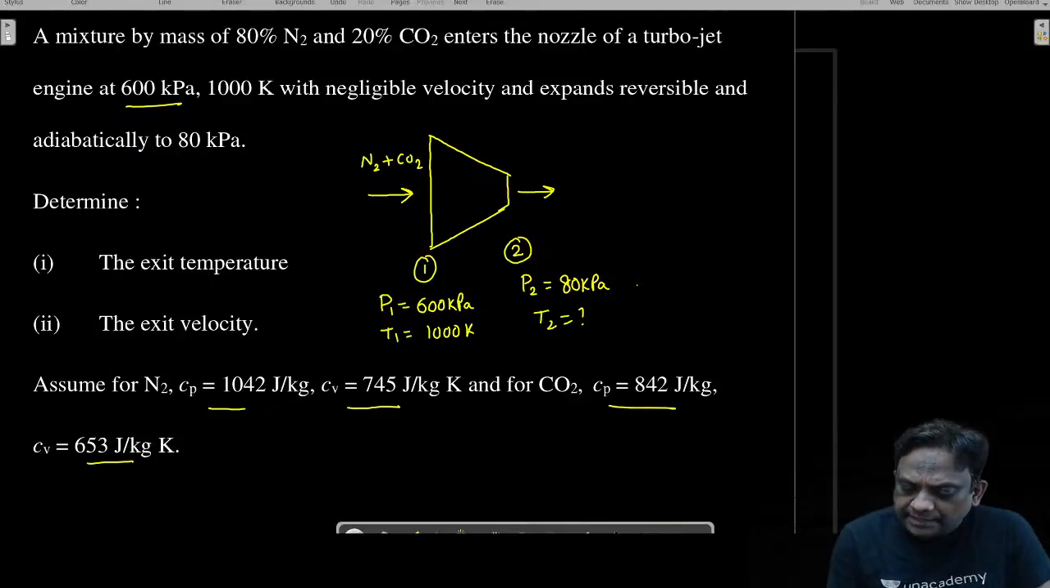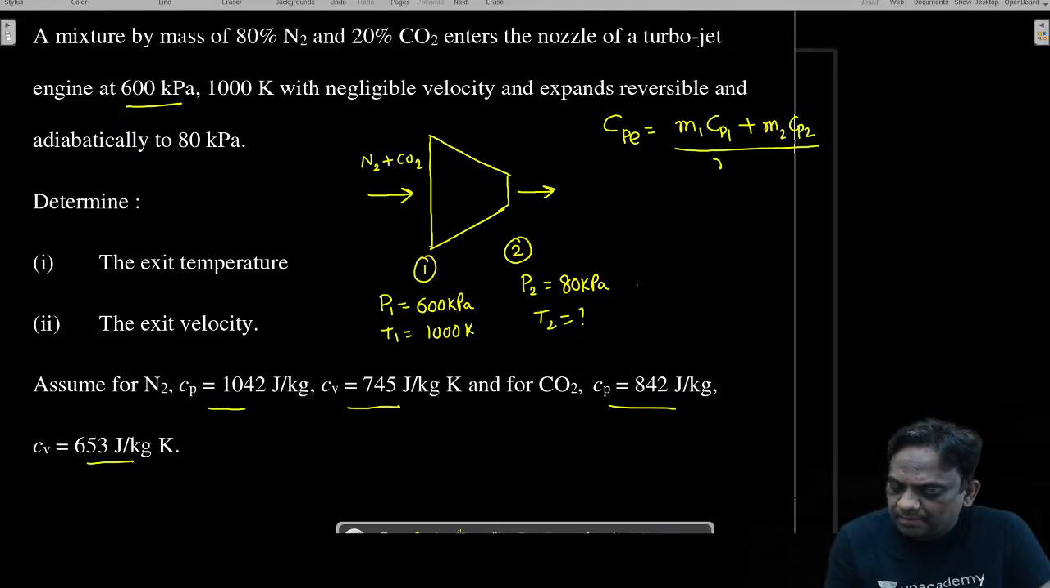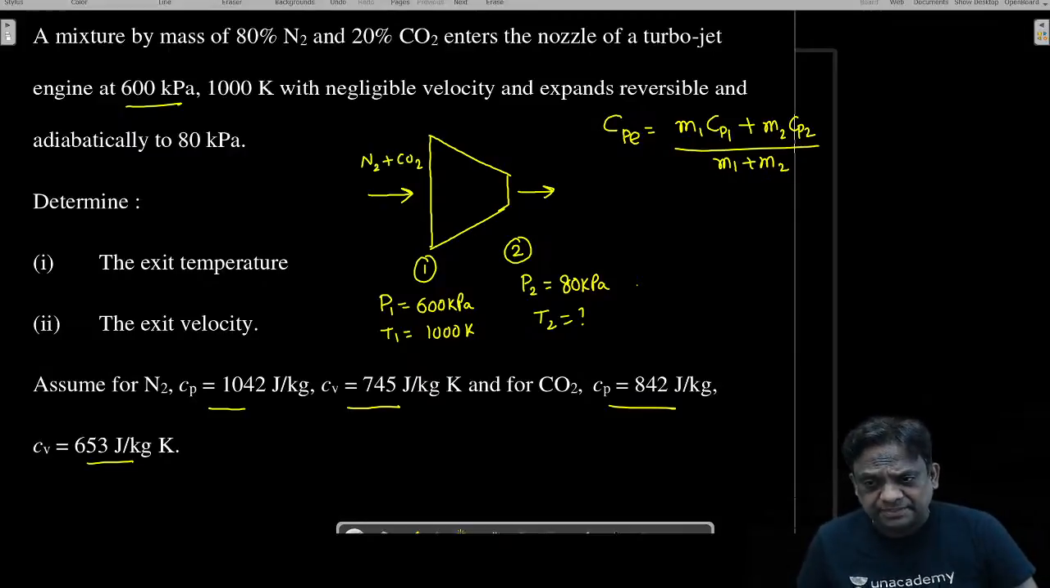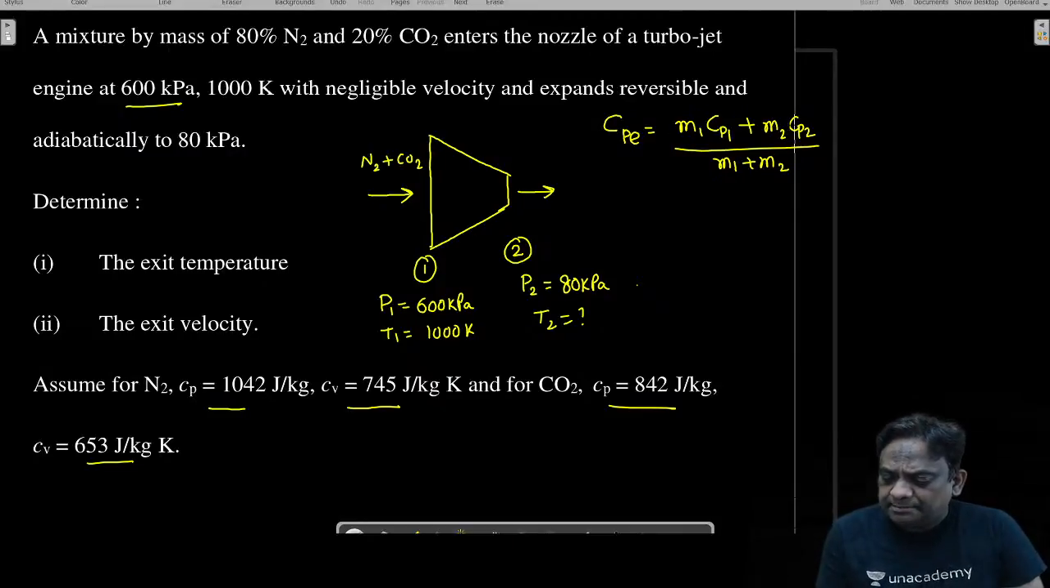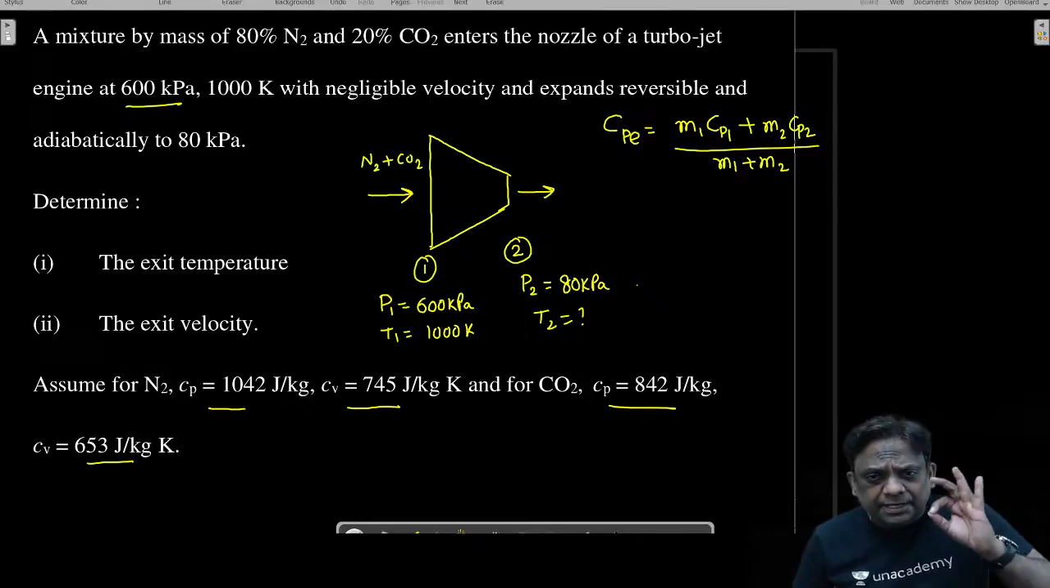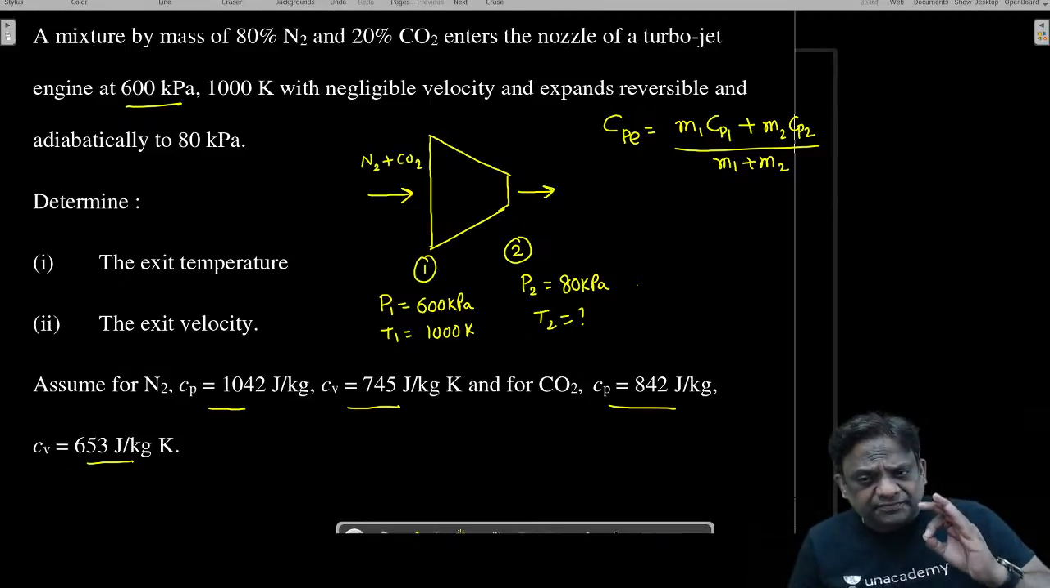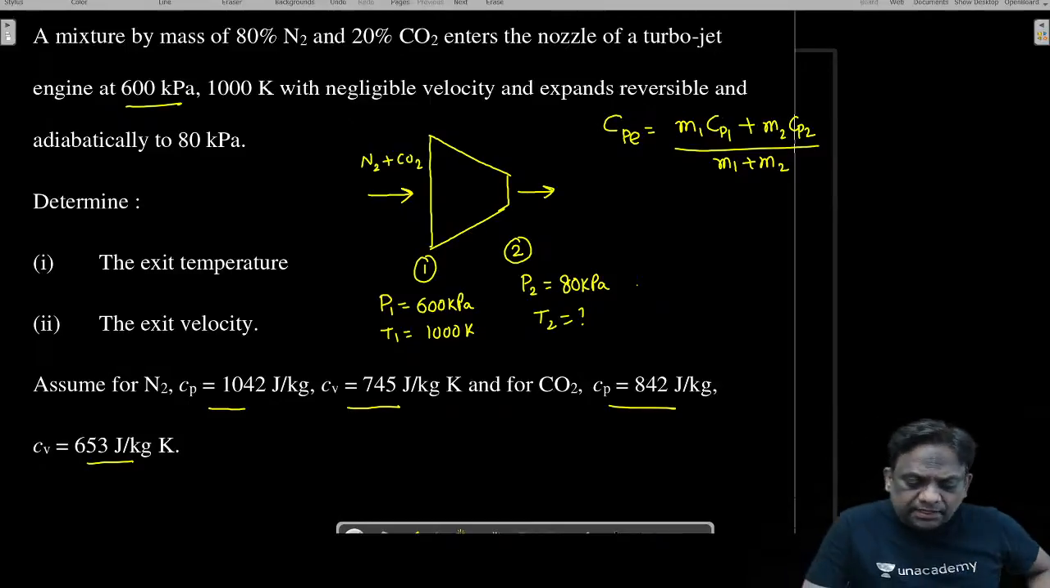I have given you one equation. The equivalent specific heat is given by (M1 Cp1 plus M2 Cp2) by (M1 plus M2). This is for the mixture. Do you remember? This is for the mixture. Let me try to calculate the equivalent specific heat at constant pressure of the mixture.